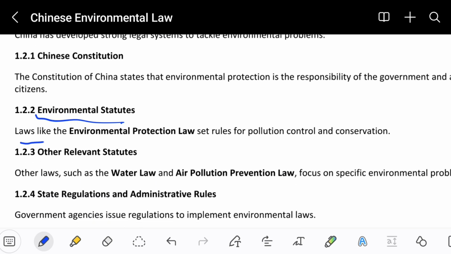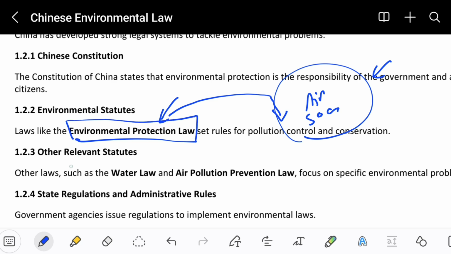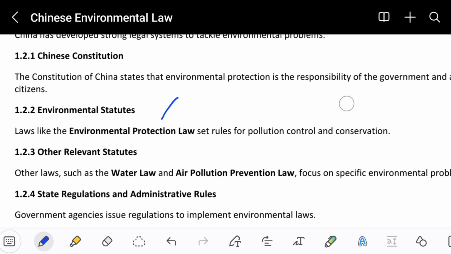Environmental statutes. Laws like the Environmental Protection Law set rules for pollution control and conservation. So basically in China, there are a few other laws such as the Environmental Protection Law. These laws are made in order to control pollution, whether it is air pollution, soil pollution or water pollution. Any of these pollutions can be controlled if these environmental protection laws are followed accurately.